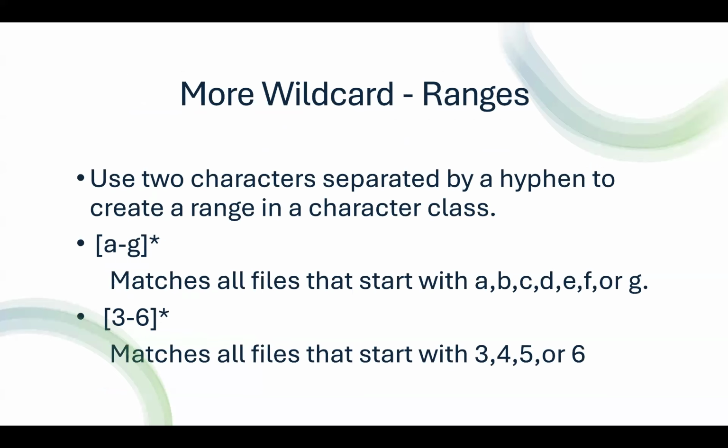When using a character class, you can create a range by separating two characters with a hyphen. Here, if you want to match all the characters from A to G, you can use open bracket A hyphen G close bracket. If you want to match the numbers 3, 4, 5, 6, you can use 3 to 6 as a range.